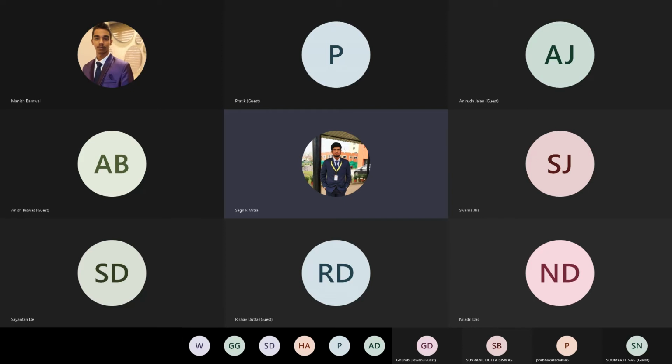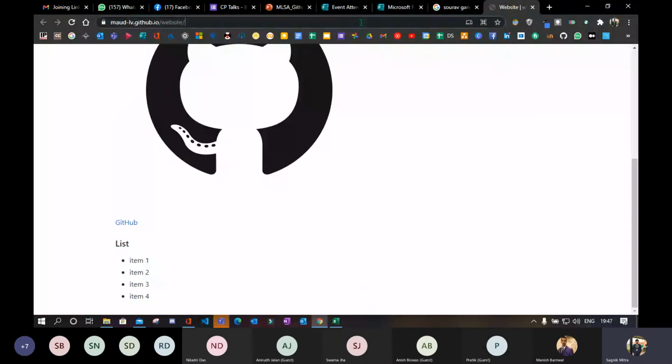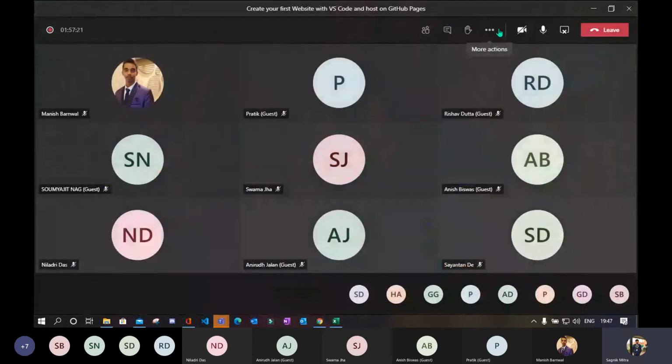So these things were shown by Manish through the event. And what GitHub is and how GitHub works, I already told you. In the next part we will show the activity. I'm sharing my screen. So everyone, I'm going through the whole process. Just go to the chat,